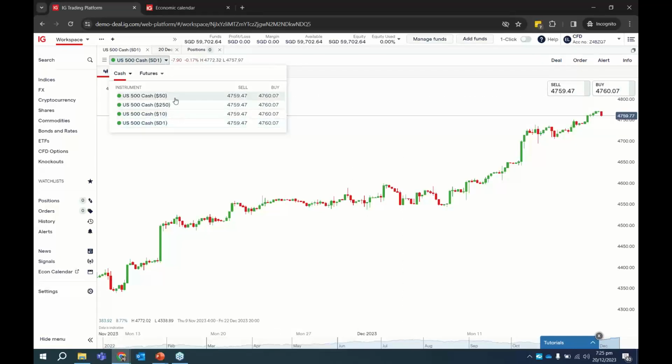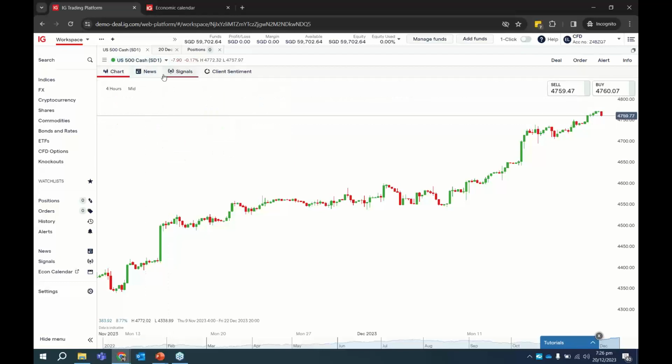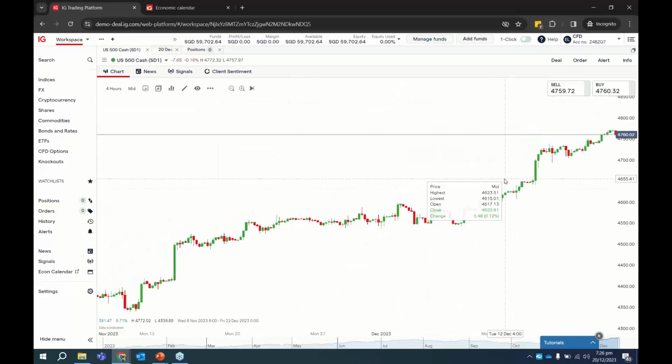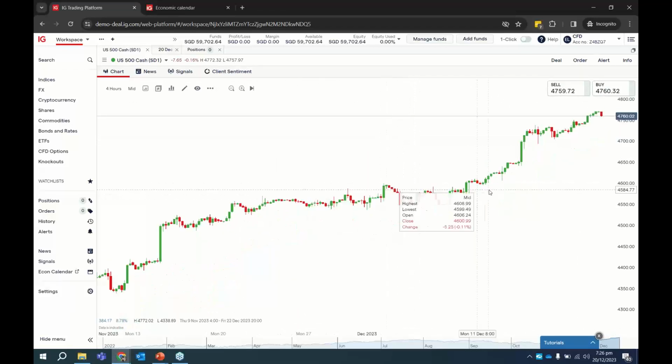Again, 10 is 10 US dollars, 50 is 50 US dollars, and 250 is 1 point is 250 US dollars, which is a very big contract. So we start off small, we trade the SD1, which is 1 Singapore dollar per point. And what you see here is the chart. For the chart, I won't go too in depth on candlestick patterns and things like that. We'll cover that in other sessions.